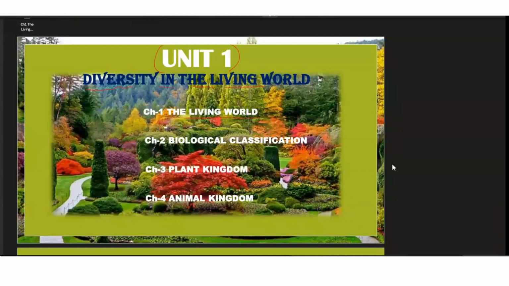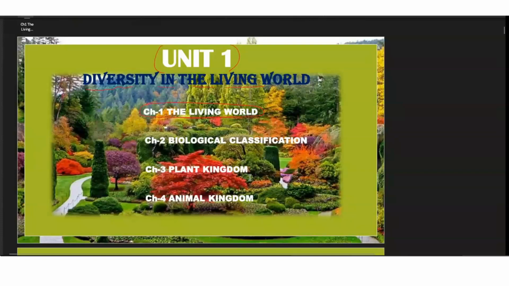Likewise, in chapter 4, under this unit, we have to study about the different kinds of animals. So it is about the animal kingdom, where we will talk about again different characteristics of animals and how they are grouped and classified and many other things. Okay, so let's start with the first chapter, which is the living world, and let's see what all things need to be known here.